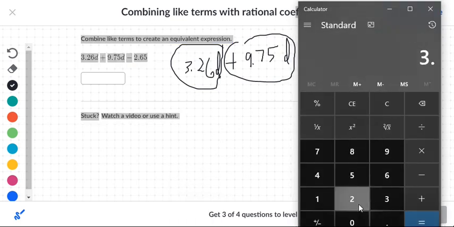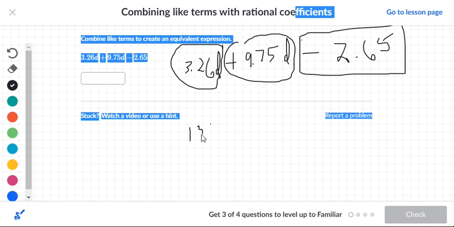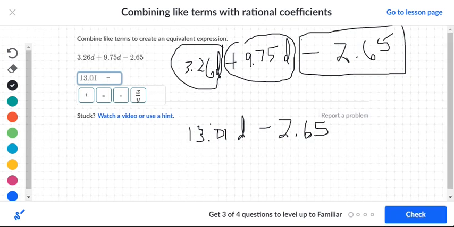So we want to go ahead and combine these numbers together here. So let's say 3.26 plus 9.75, and let's see, this gives us 13.01. So we have 13.01, letter D. There's no change with the number, so that's going to be negative 2.65. So we come over here, let's type this in. So we go 13.01. We got to put down the letter D. Then we're going to go minus 2.65.